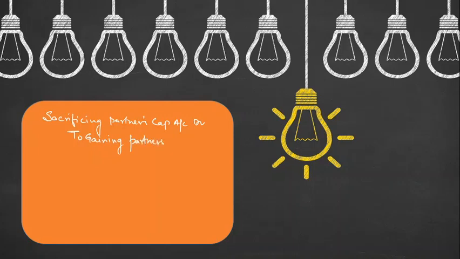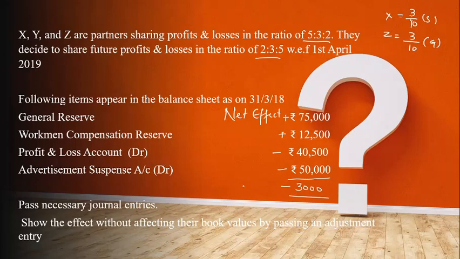Okay, so this will be my journal entry. I reverse the entry just because net effect what I was getting here is negative. So I'm reversing. Now my gaining is Z and sacrificing is X, and sacrificing I'm going to debit.